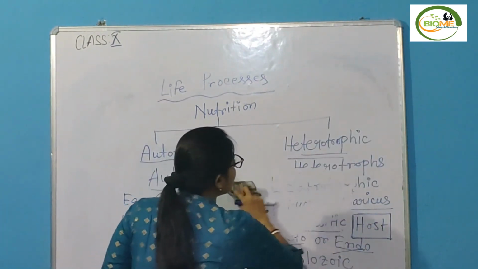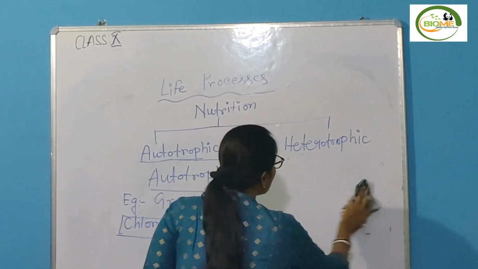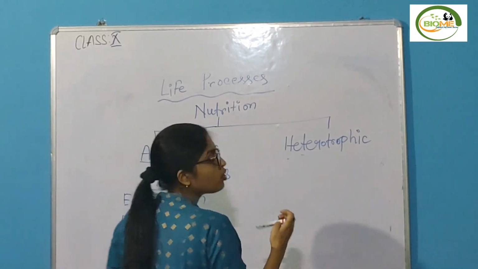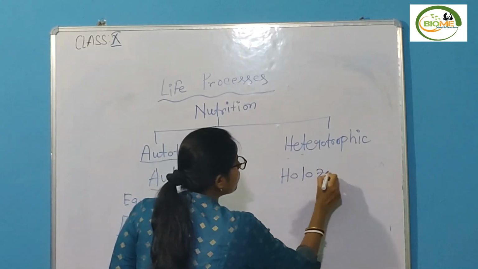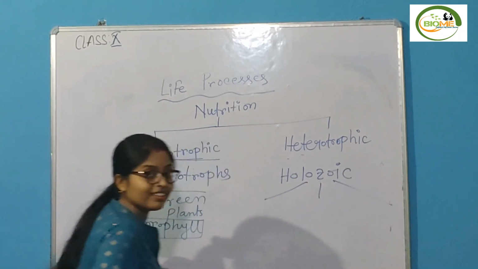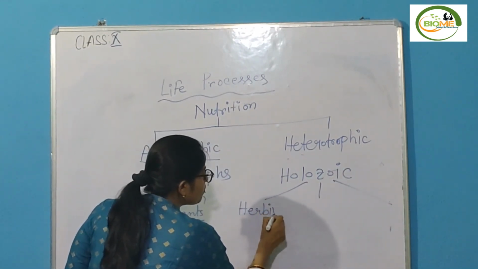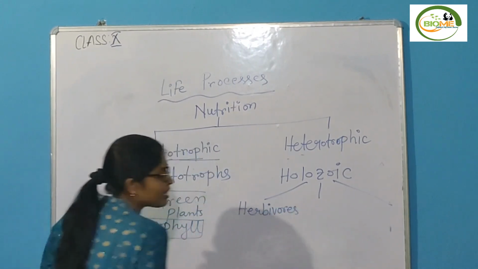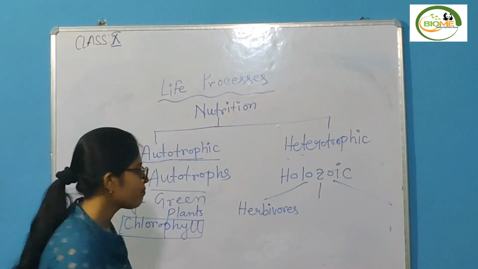Now, next thing is the types of holozoic nutrition. So you can easily see in holozoic nutrition, number one is your herbivores. From the name you can understand, herbs means grass, plant products.